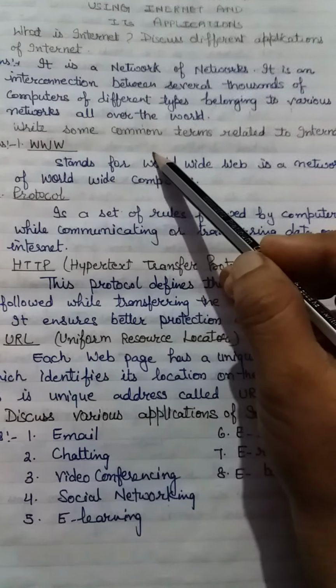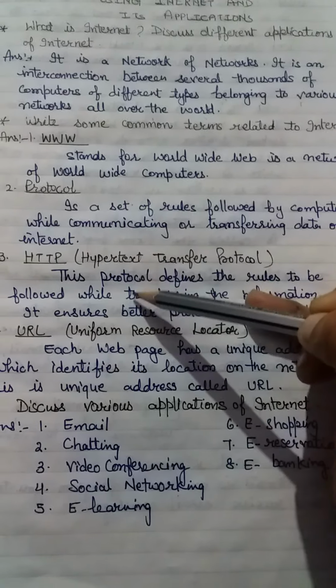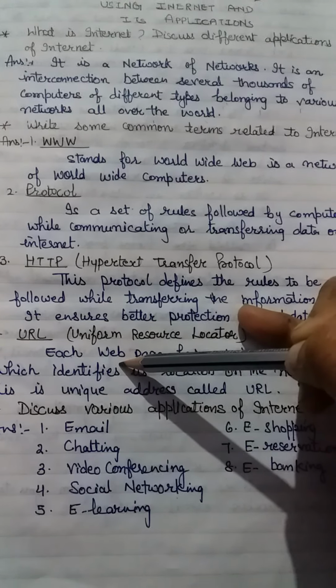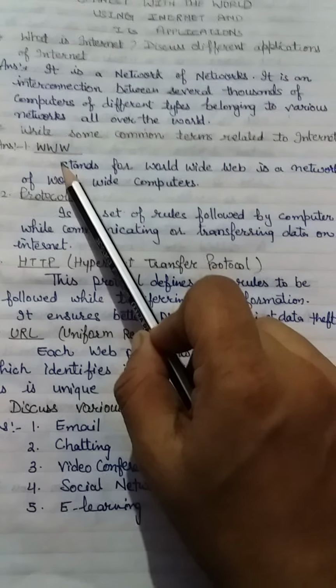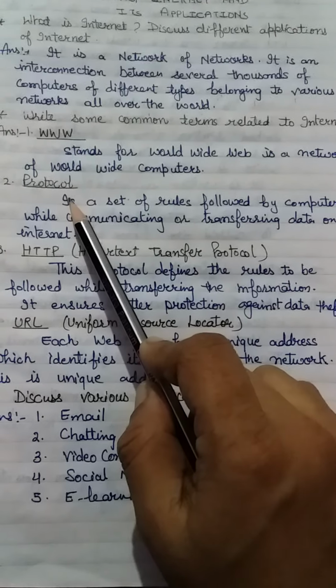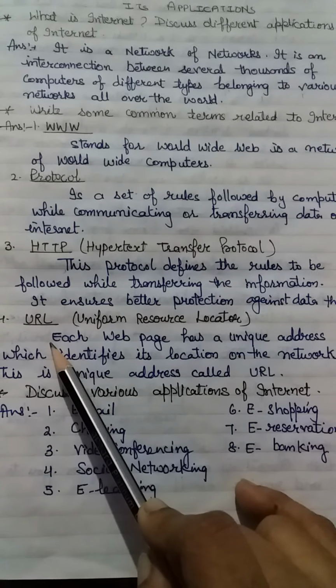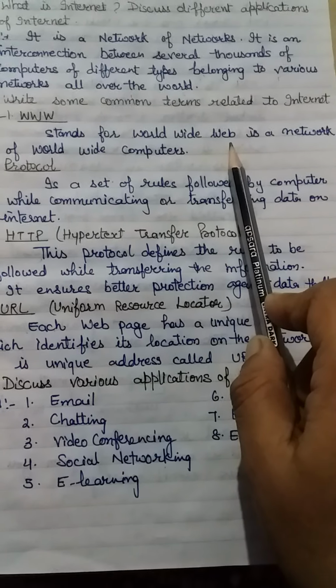Now the next part, the applications we are using. Some different terms we are using: one is WWW, World Wide Web, then Protocol, HTTP, and URL. Now we discuss all the points in detail.